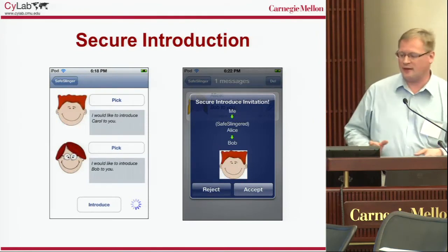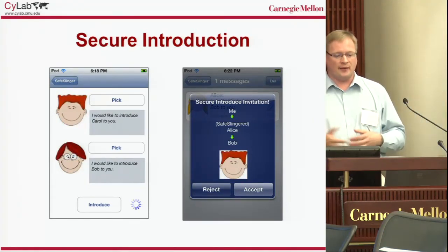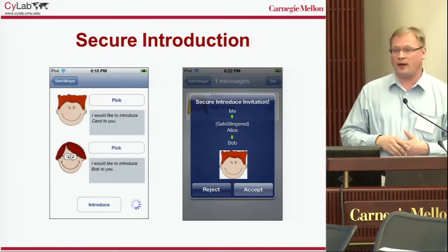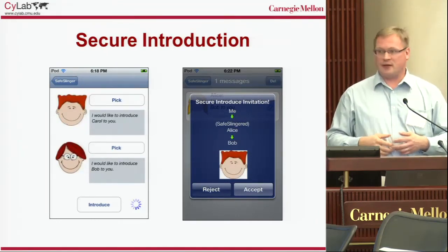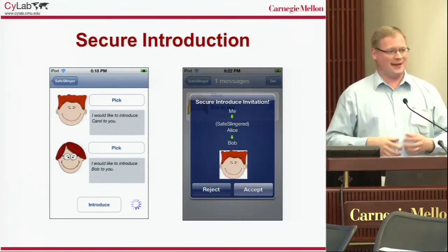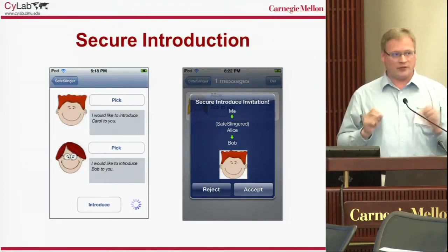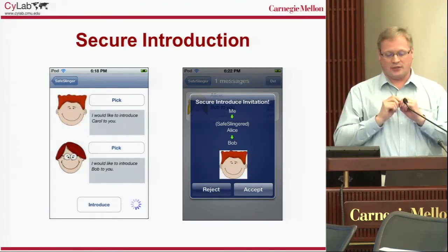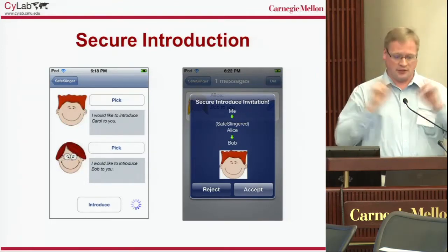One of the exciting things that we just released in SafeSlinger 1.5 is this idea of doing a secure introduction. So it's extending a one-hop trust. I have my personal database of my keys, as well as the exchanged keys that I trust, and now I can pick two of those keys and exchange the public key information in an encrypted message to two other parties that I want to introduce.